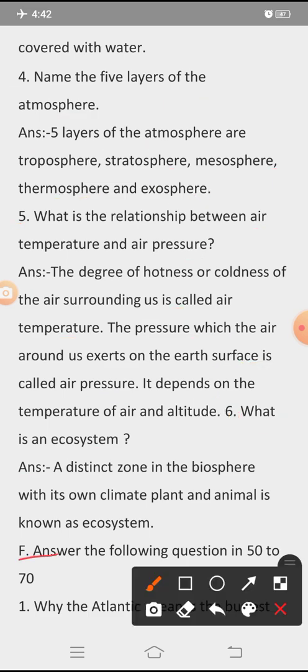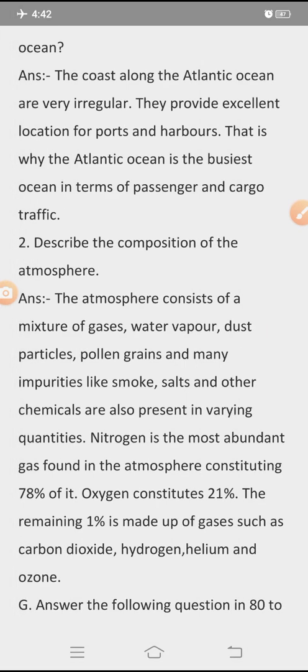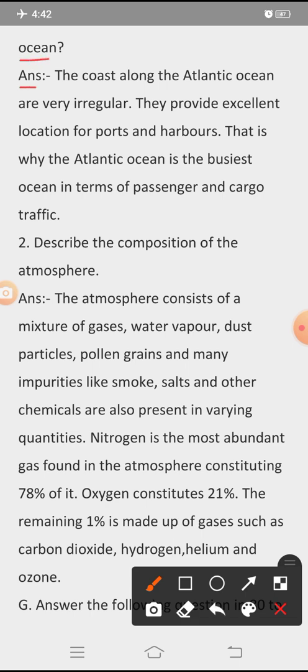Answer the following questions in 50 to 70 words. First question of this section: why is the Atlantic Ocean the busiest ocean? Answer: the coasts along the Atlantic Ocean are very irregular. They provide excellent locations for ports and harbors. That is why the Atlantic Ocean is the busiest ocean in terms of passenger and cargo traffic.